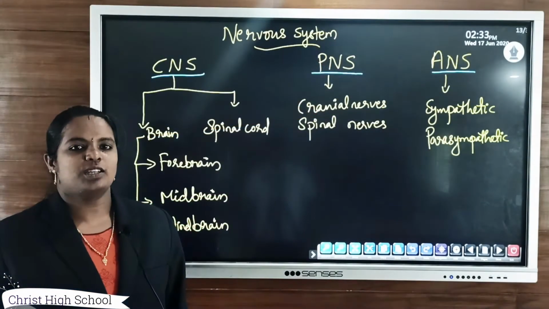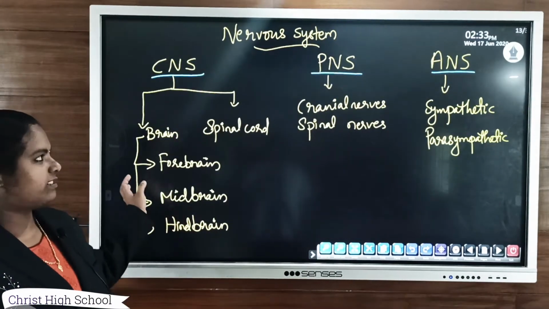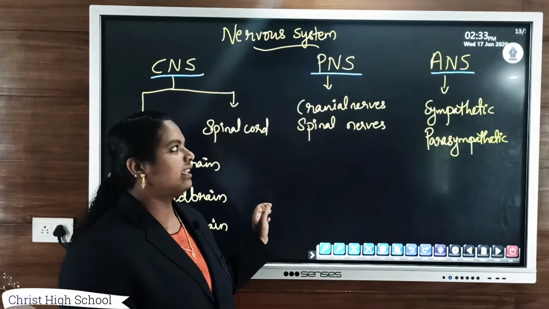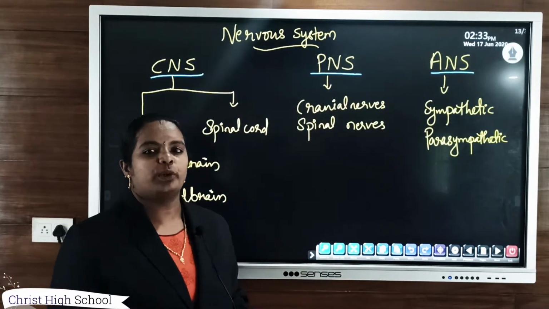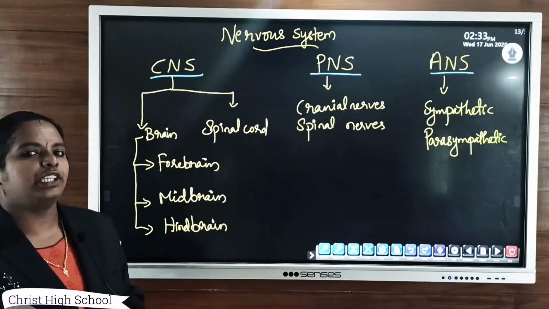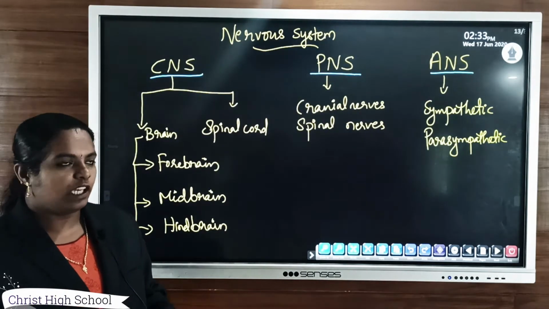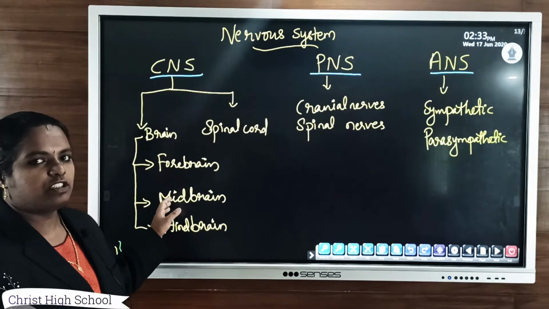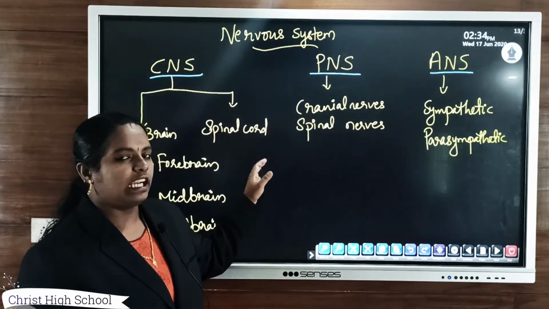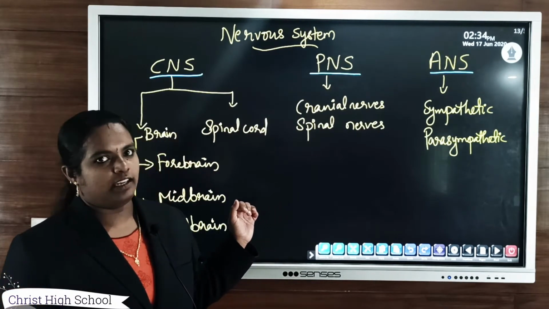The nervous system consists of three main parts. First, the central nervous system or CNS, then the peripheral nervous system or PNS, and third, the autonomous nervous system or ANS. So we can see that the human nervous system mainly consists of three parts.